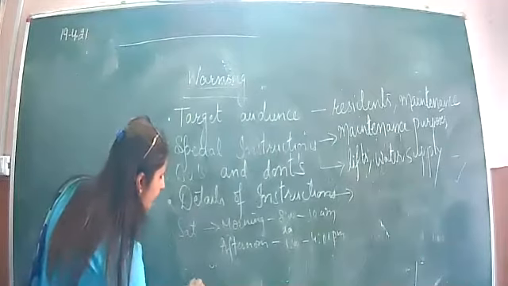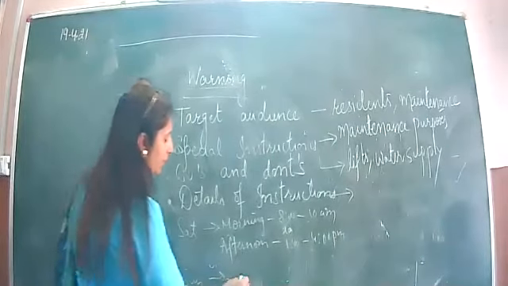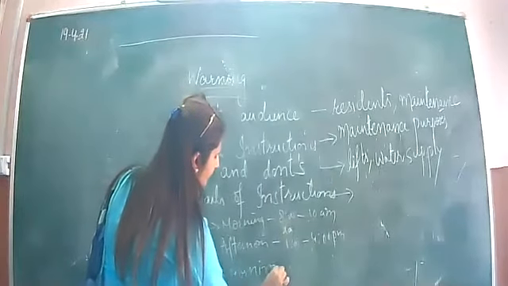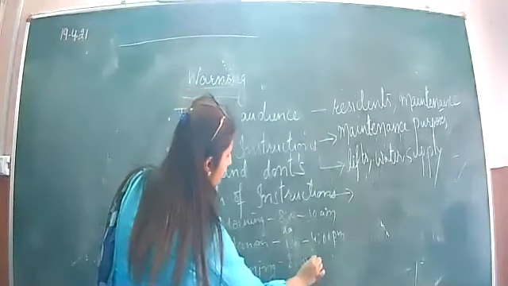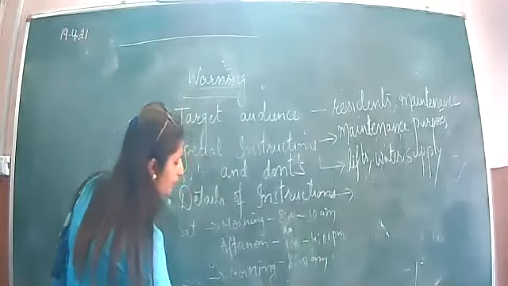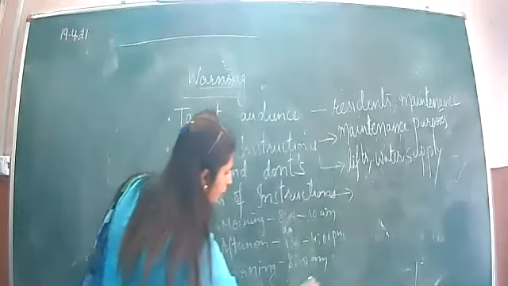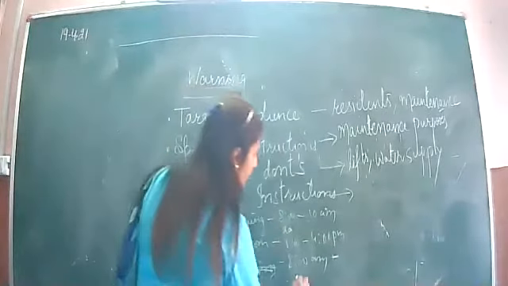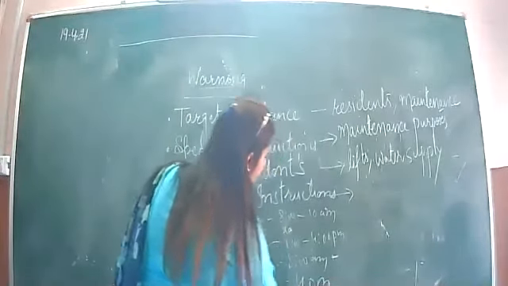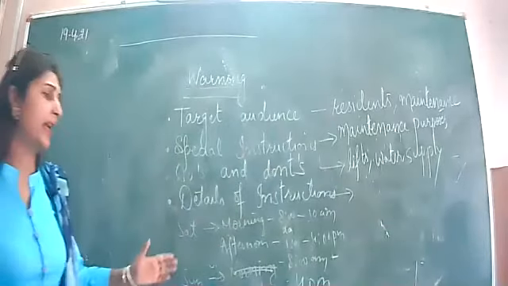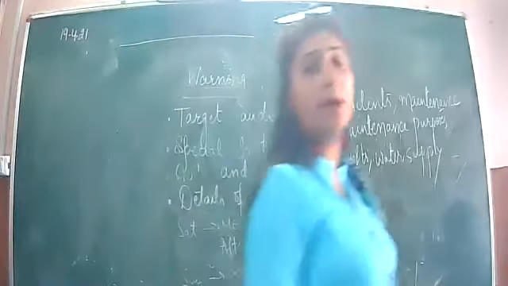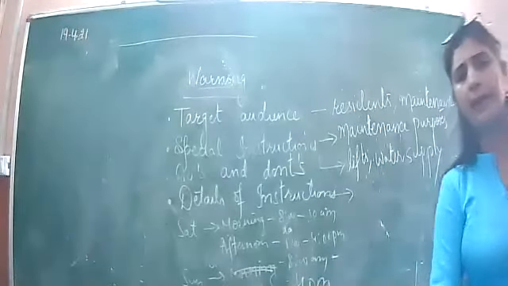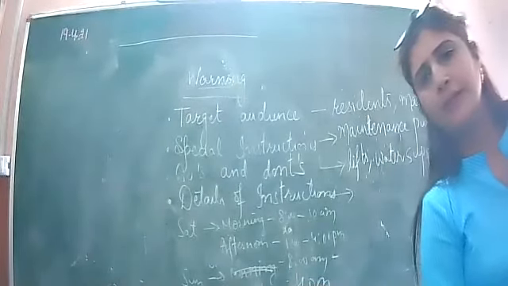Then on Sunday, suppose from 8 a.m., or simply mention Sunday complete morning to 4 p.m. It is not a hard and fast rule, what I am writing on the board. You can write it according to your choice also. So you have mentioned the details.